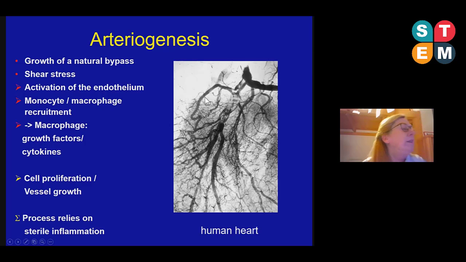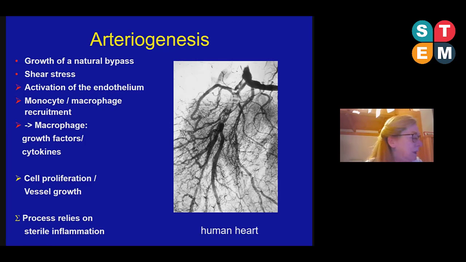So what happens is that due to the increased mechanical load, the endothelium gets activated, leukocytes, in particular monocytes, are recruited, which supply a variety of growth factors and cytokines to the growing vessel, finally resulting in vascular cell proliferation and vessel growth. So this whole process relies on an inflammatory reaction and presents a sterile inflammation.